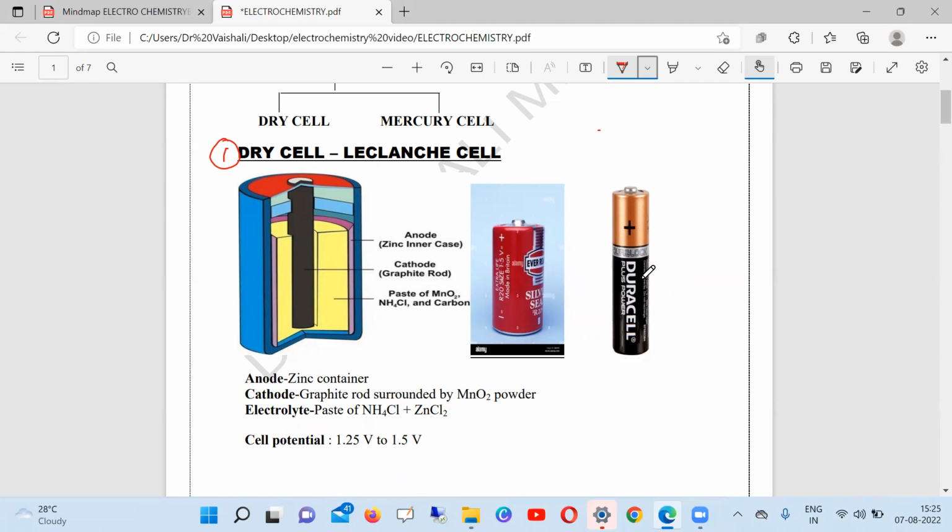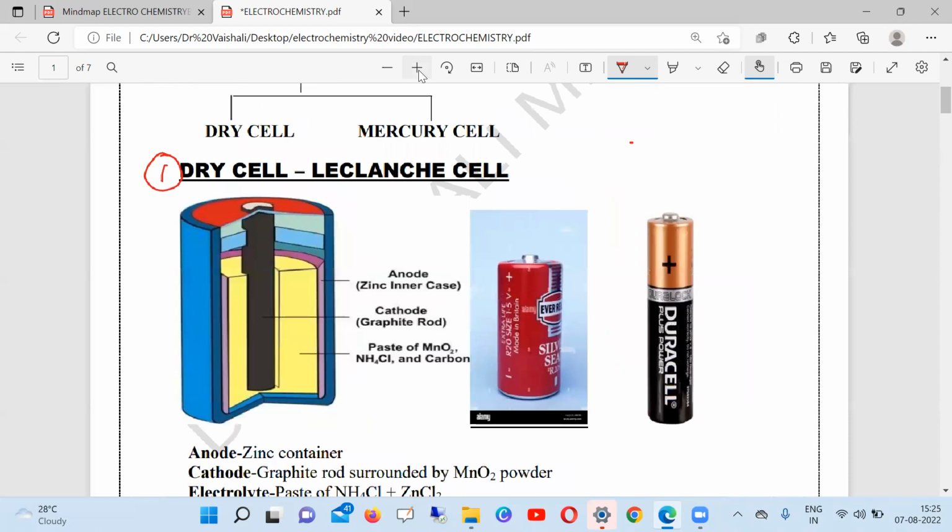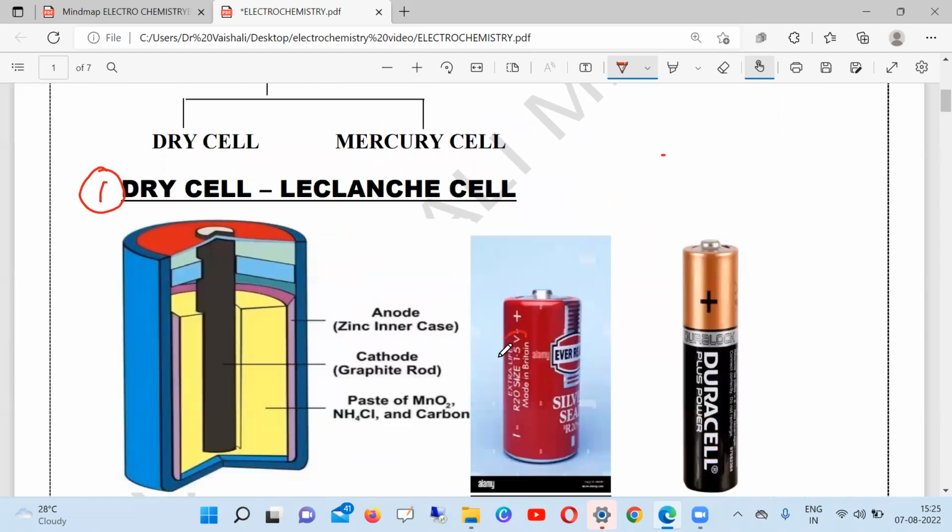You have seen that the voltage is mentioned on this dry cell. I think you are able to see what voltage is written here. When you see the battery at home, you can see the battery voltage written as 1.5 volt. So basically its cell potential is 1.5 volt.